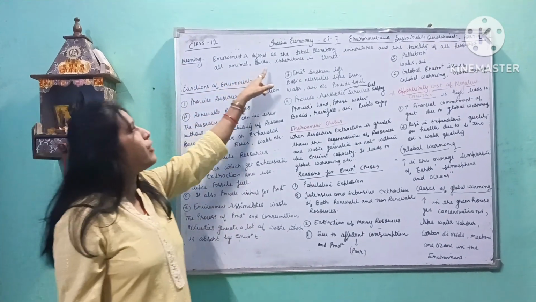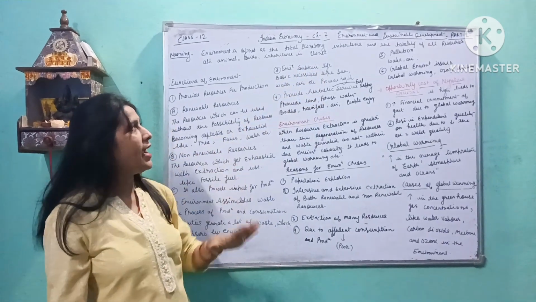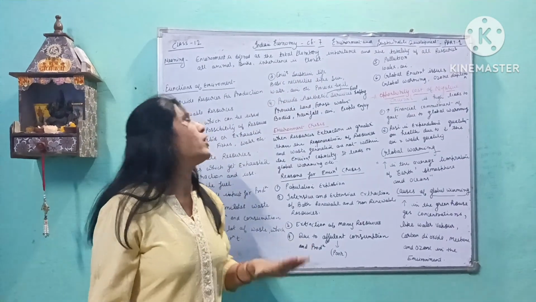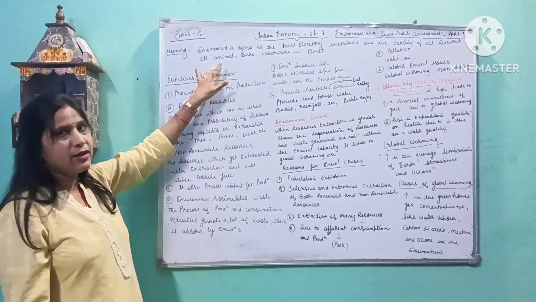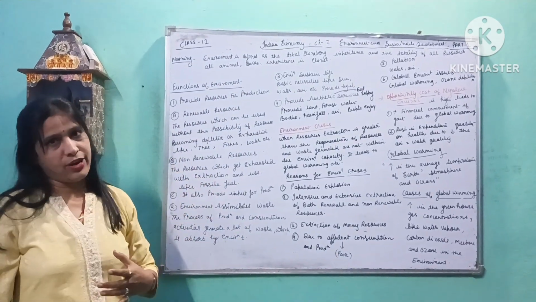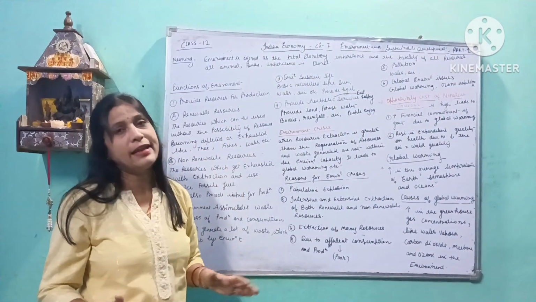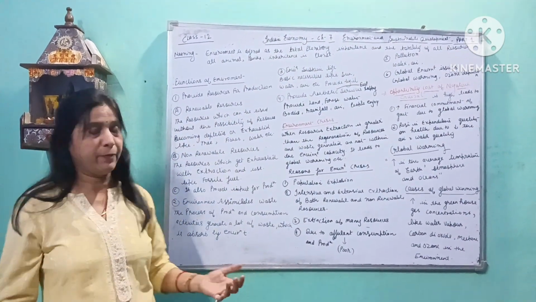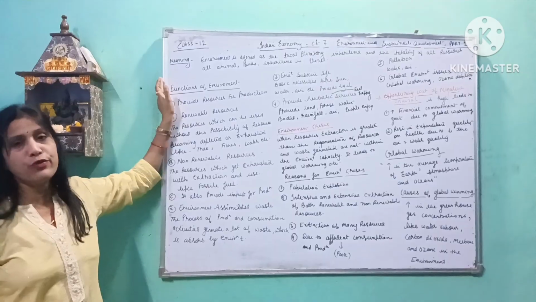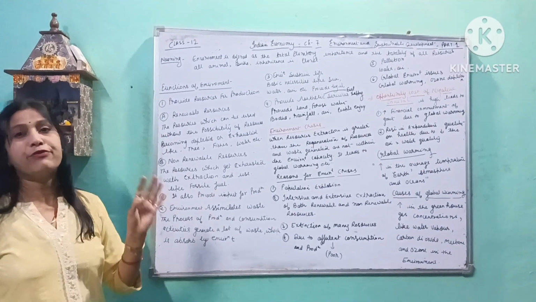Environment is defined as the total planetary inheritance and the totality of all resources, all animals, birds, water bodies, land, etc. It means you can say that all the inheritance on the planet is known as the environment. Now, the functions of the environment. The functions of the environment are classified into four parts.